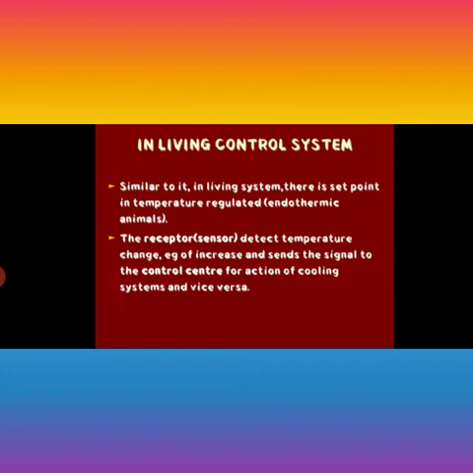Similar to it, in living systems there is a set point, and temperature is regulated in endothermic animals. Endothermic animals are those animals which produce their own metabolic heat. Write the definition on your books also. Endothermic animals are those animals which produce their own metabolic heat, or they maintain their own internal temperature despite external fluctuations. The receptor sensor detects the temperature change, for example an increase, and sends the signal to the control center for action of cooling systems, and vice versa.